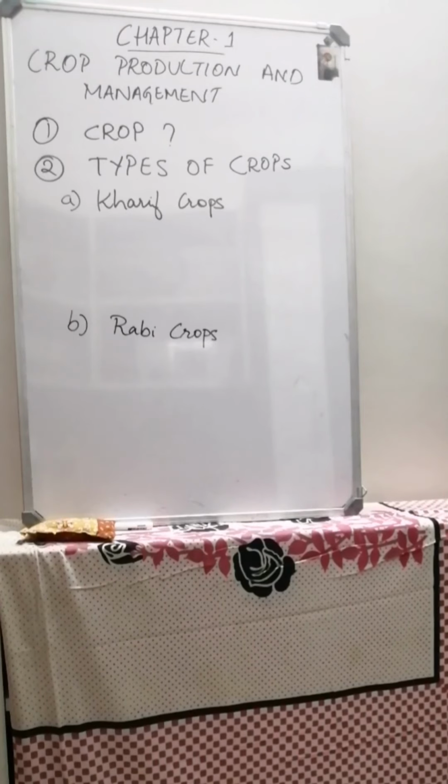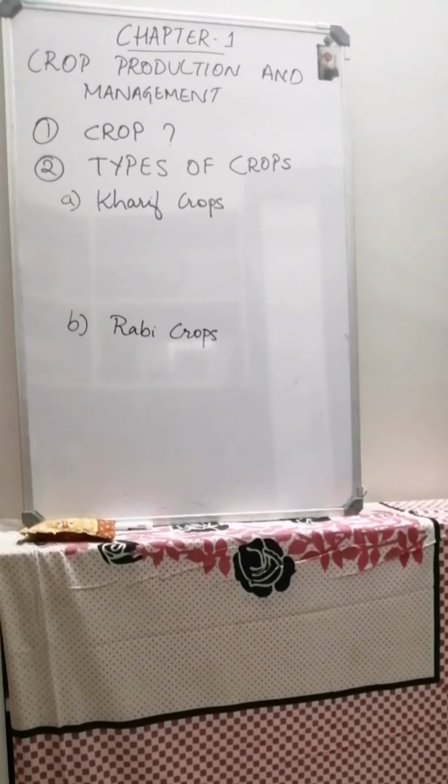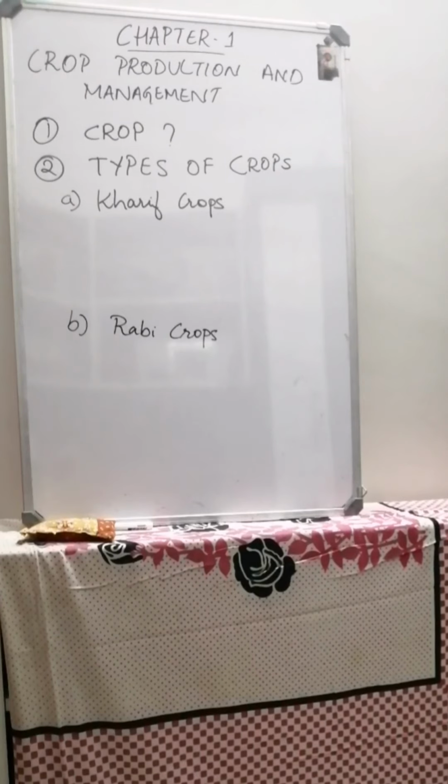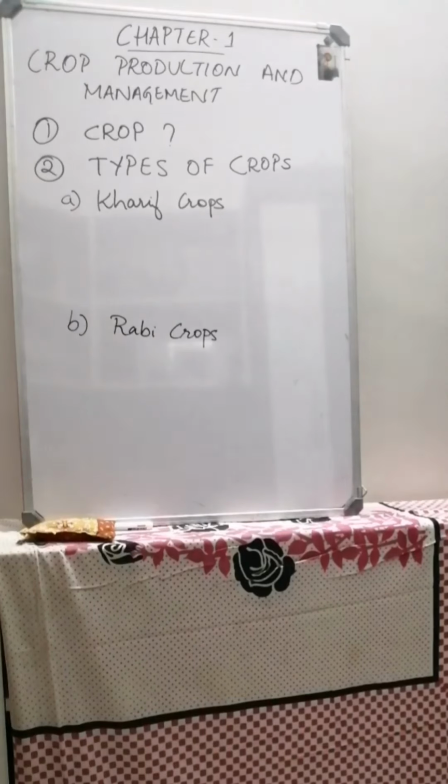Now let us study first what is a crop. When plants of the same kind are cultivated at one place at large scale, it is called a crop. Now in your garden, you will go to your garden, you will sow the seeds. You know what you do in the garden, right? You sow the seeds, maintain it so that you get a healthy plant or a fruit, whatever you're getting. In the same way, the farmers do it in a land or in a field, in a larger area.